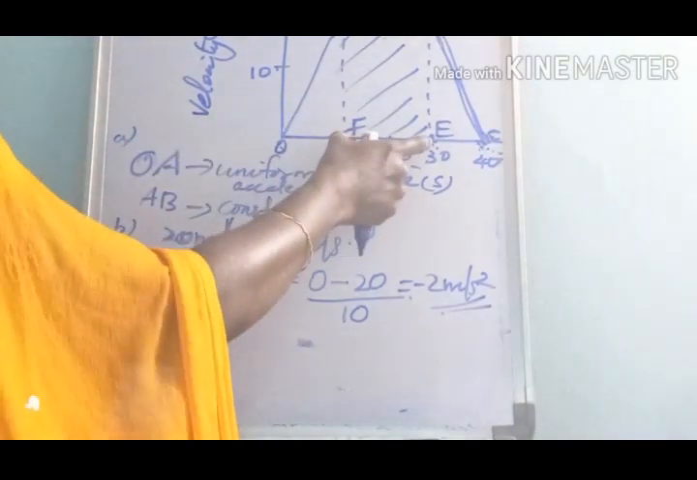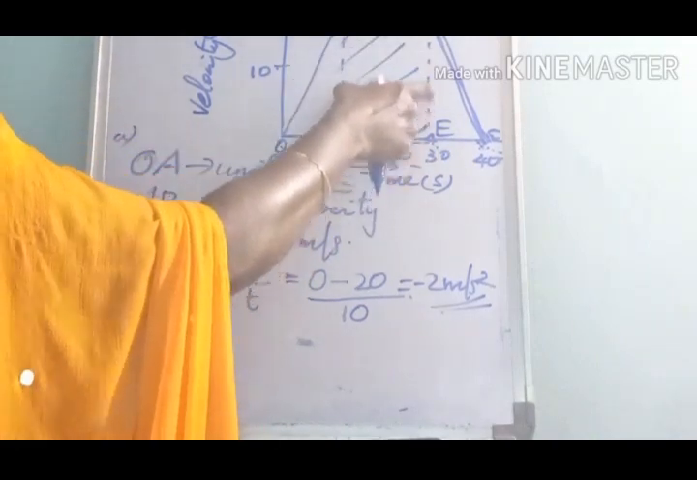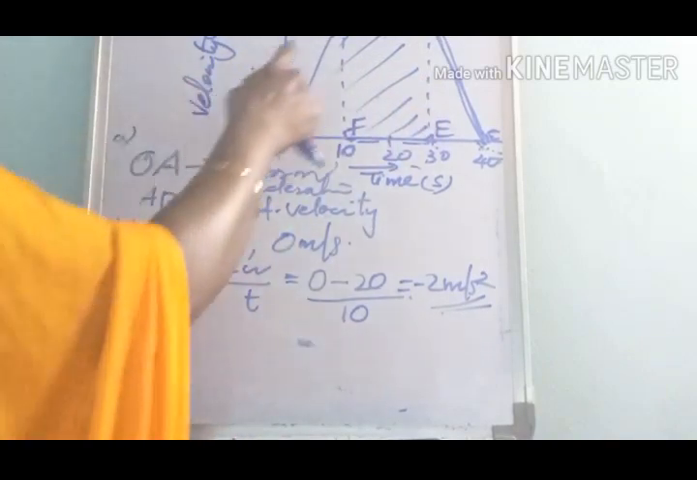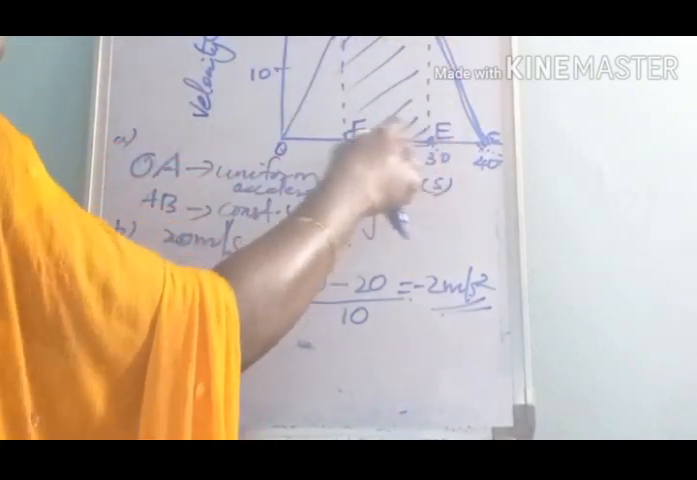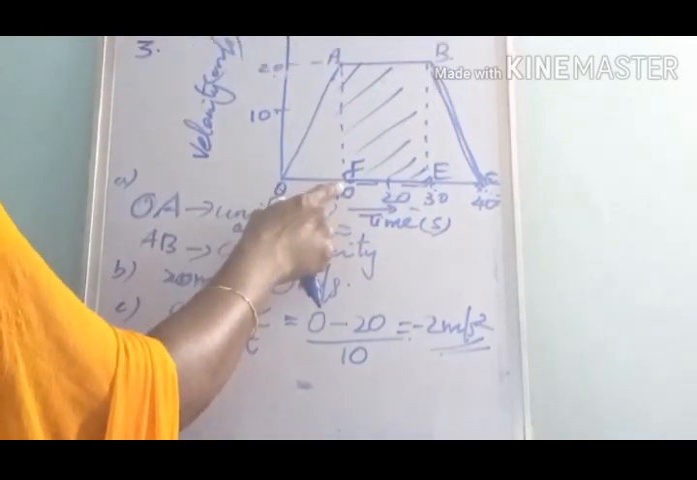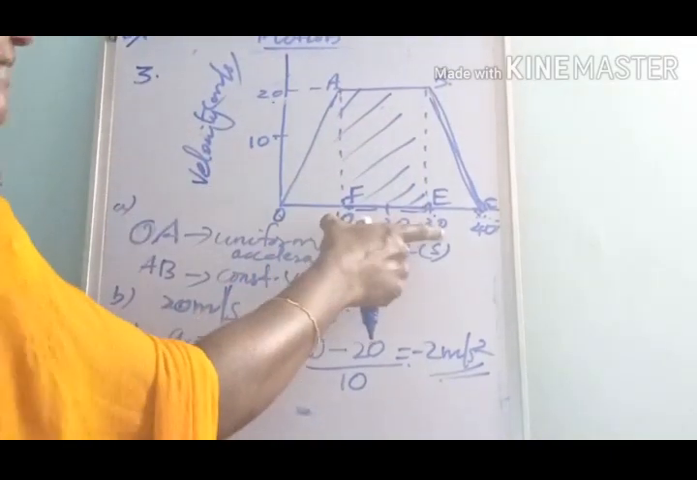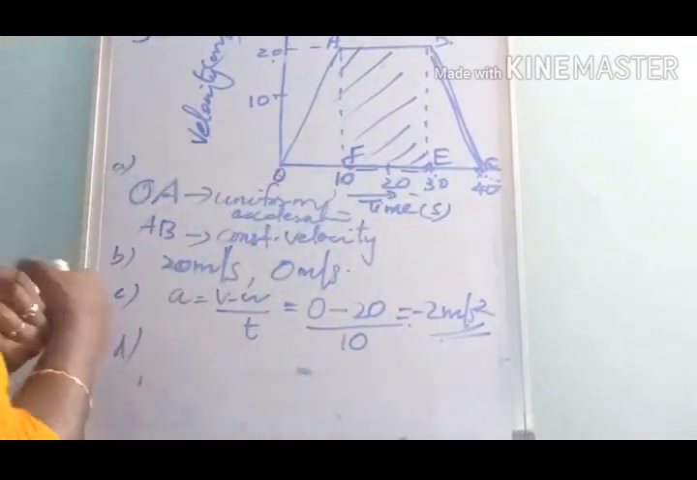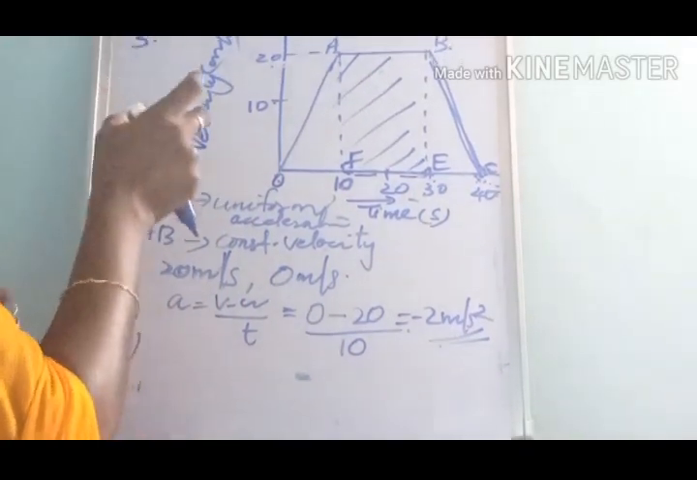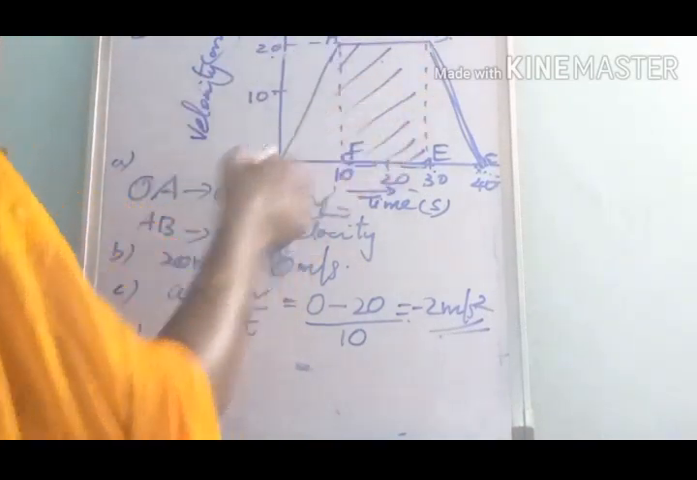In between the 10th and 30th second, this much portion represents the area under the velocity time graph. It is the rectangle ABEF. ABEF represents the area under the velocity time graph between the time intervals 10th and 30th second. We have to calculate the distance travelled by the object between the 10th and 30th second. That is why we are taking this much area.